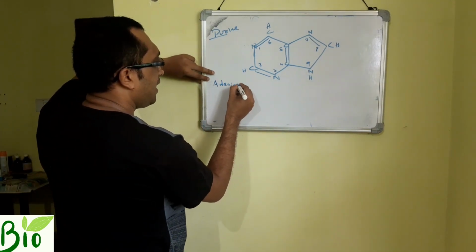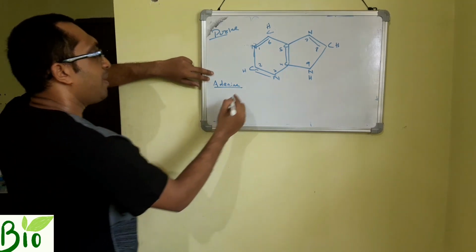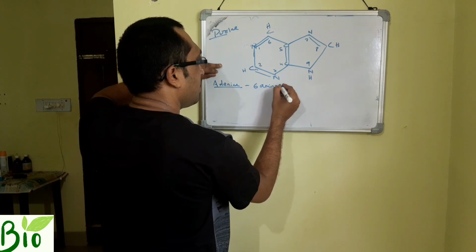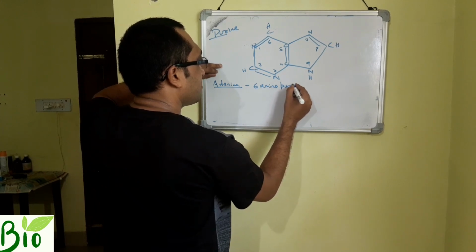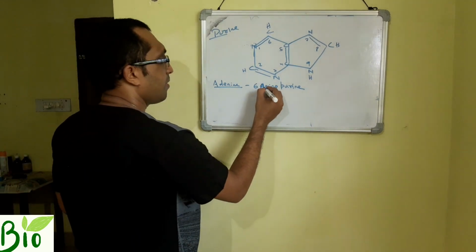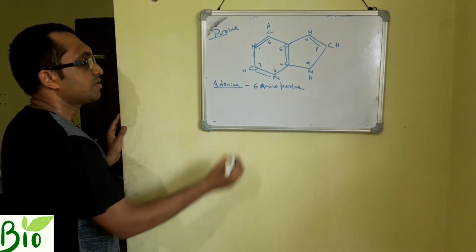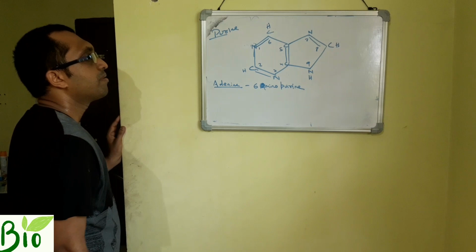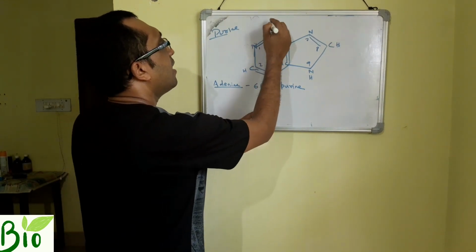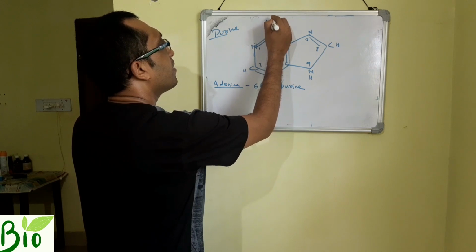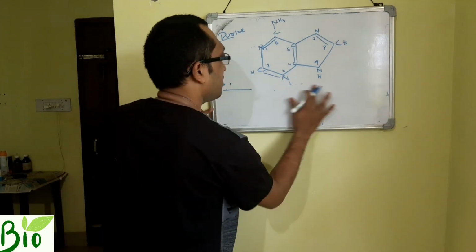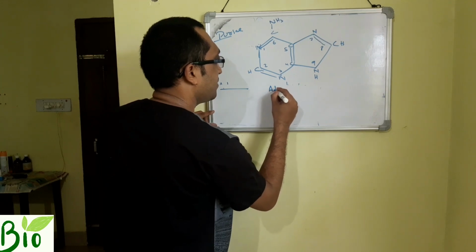What is the chemical name of adenine? The chemical name of adenine is 6-amino purine. So what will you add here? You will add an amino group. Now this structure is adenine.